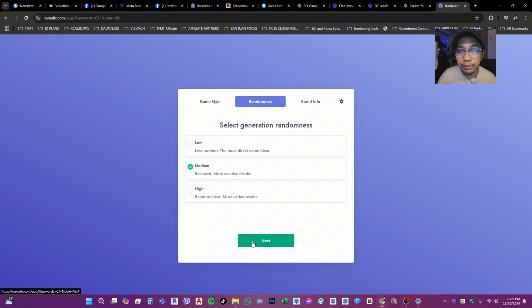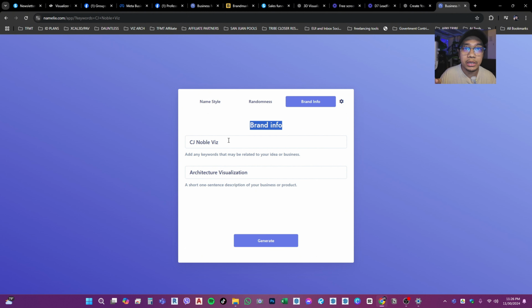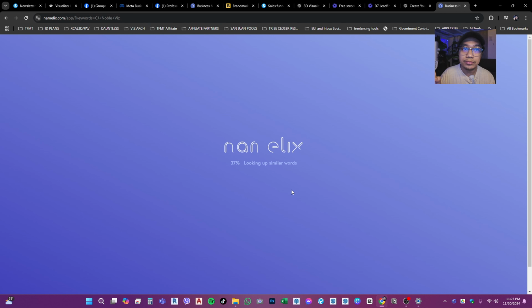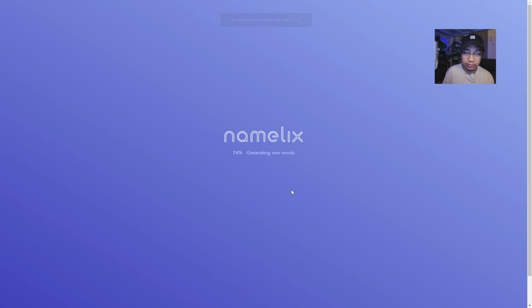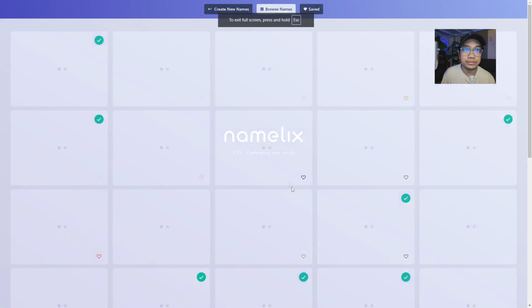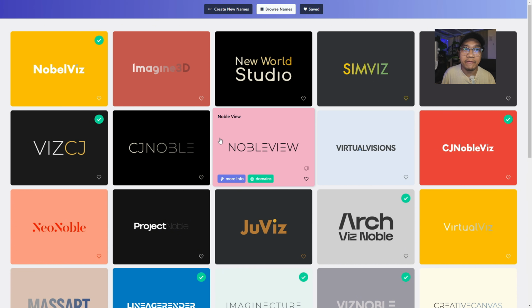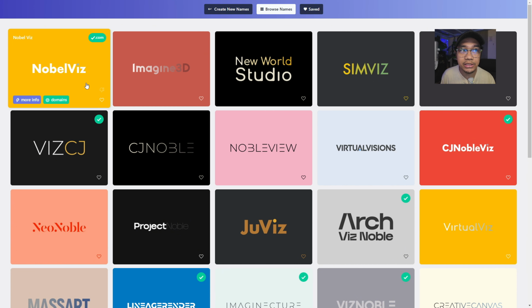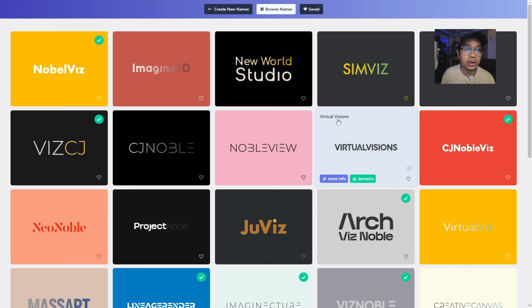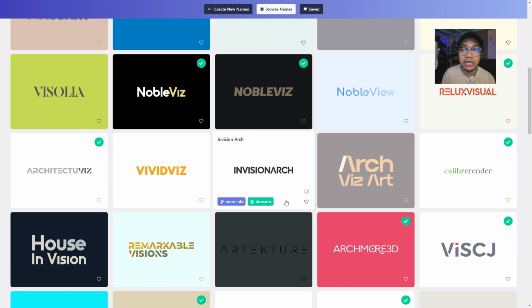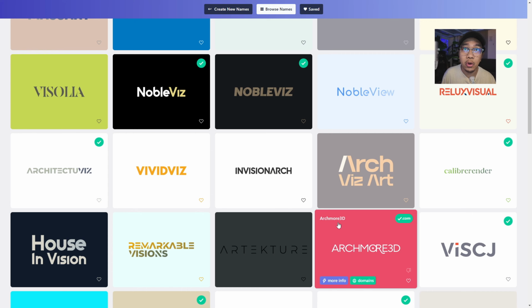For me, medium. For the brand info, give them the keywords related to your business or your brand, and then a short description of your product or service as a 3D visualizer. So click generate. Okay, and then you can find various brand name ideas that you can use for your branding. They also generate logo ideas for you.